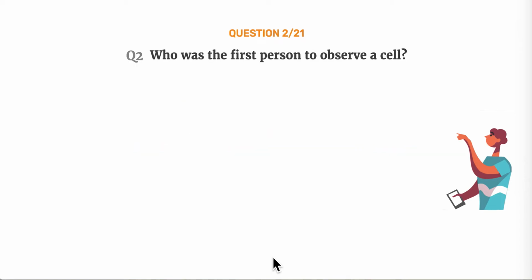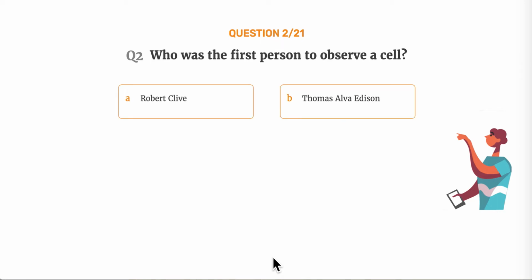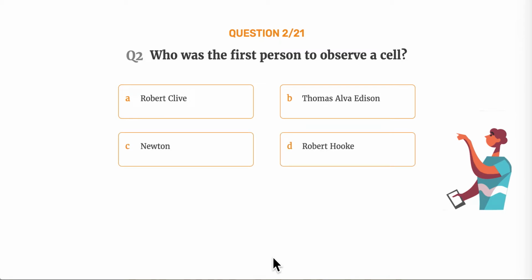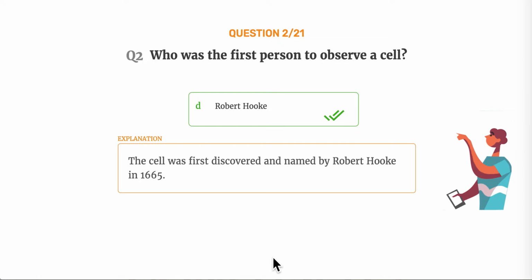Question number 2. Who was the first person to observe a cell? Option A, Robert Clive. Option B, Thomas Alva Edison. Option C, Newton. Option D, Robert Hooke. The correct answer is option D, Robert Hooke. The cell was first discovered and named by Robert Hooke in 1665.